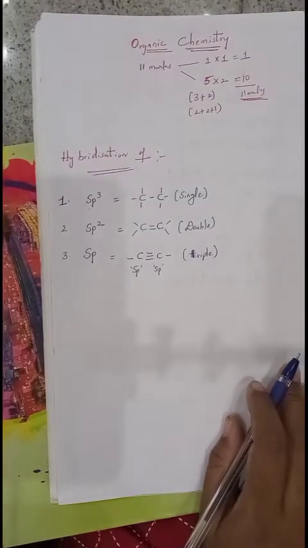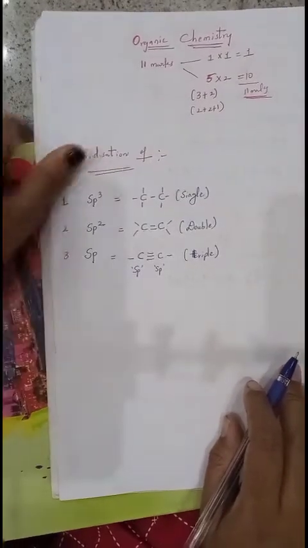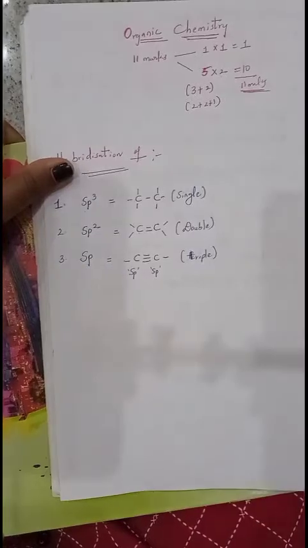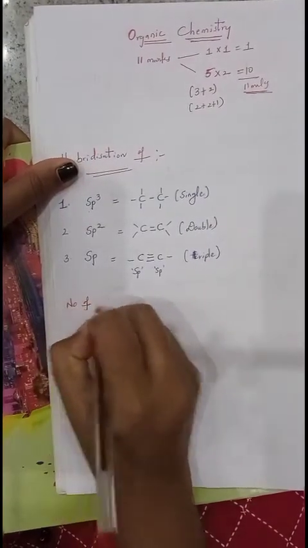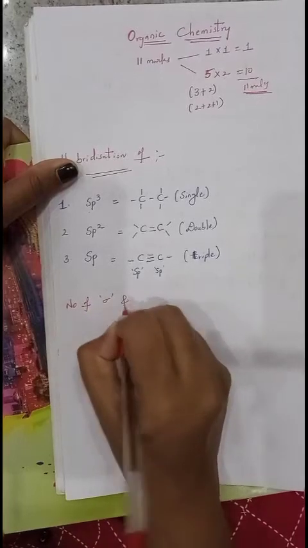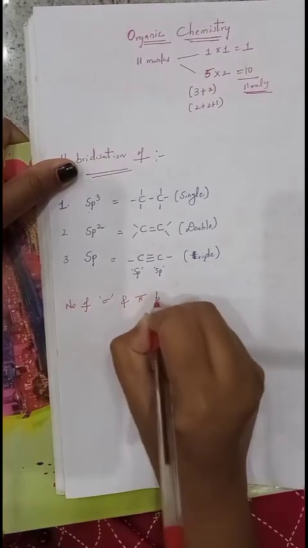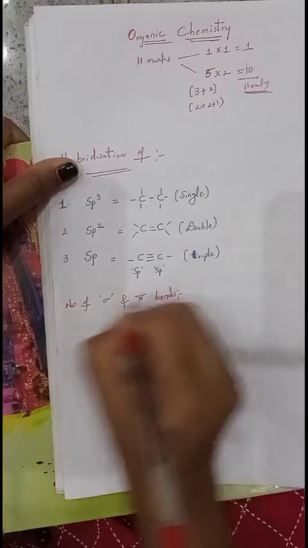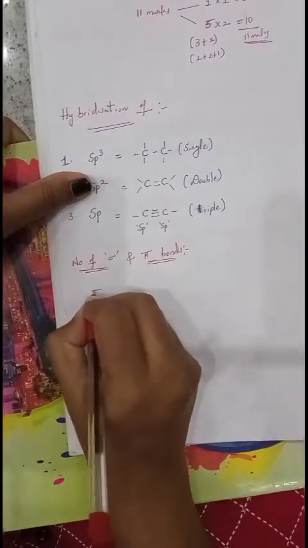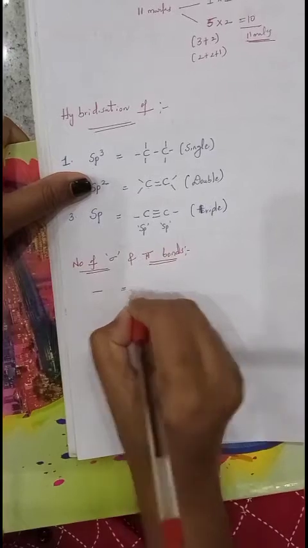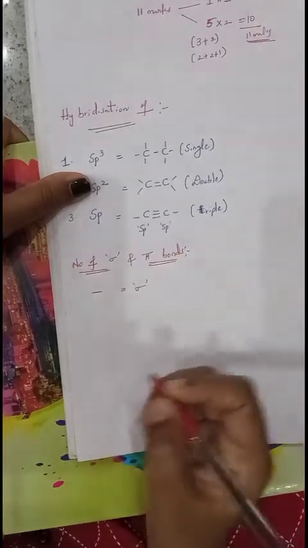Then we want to find the number of sigma bonds and number of pi bonds in a compound. Just remember, if a single bond is present, that single bond is completely a sigma bond.